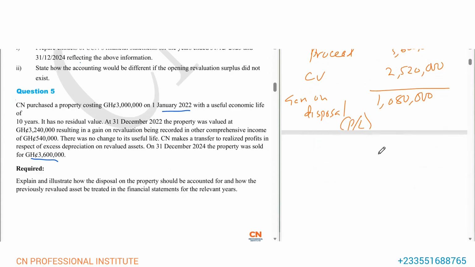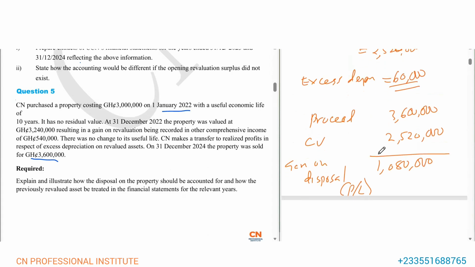And we also said that if there's still a balance in the revaluation surplus account and the asset is sold, don't forget the second transfer. The entity can transfer the balance in the revaluation surplus account to retained earnings, or the entity can leave it there. The first one is the excess depreciation, and the second one is when the asset is sold and there's still a balance in the revaluation surplus account; the entity can decide to transfer that balance to retained earnings or leave it there.